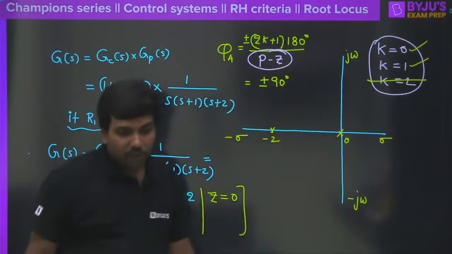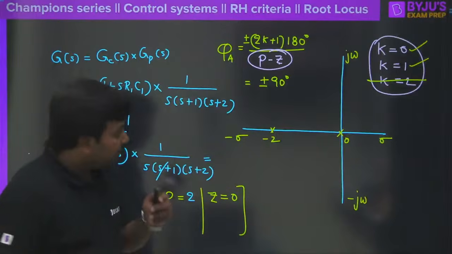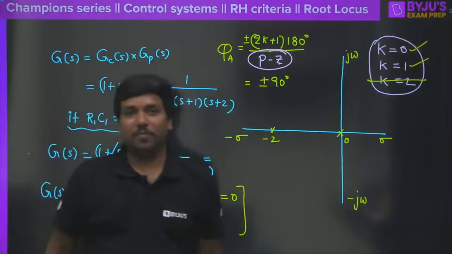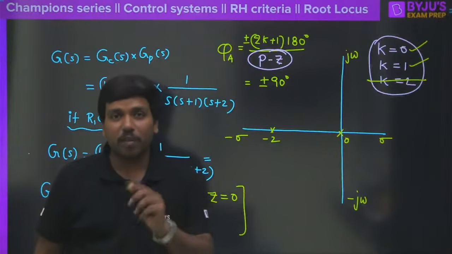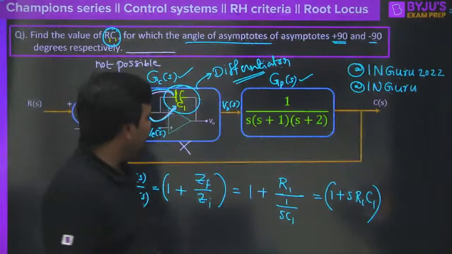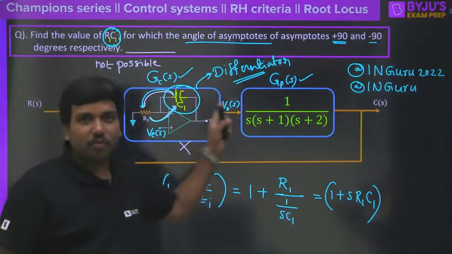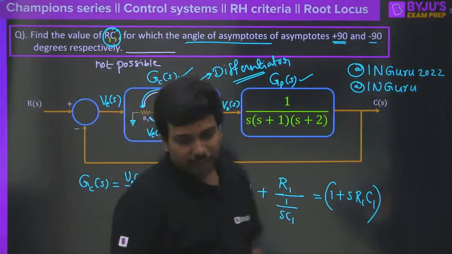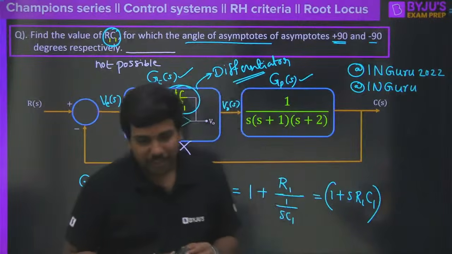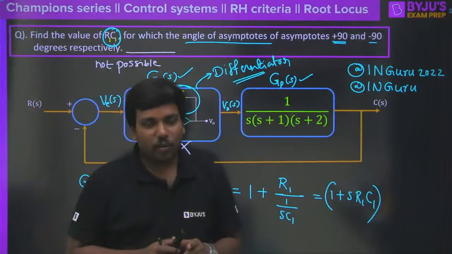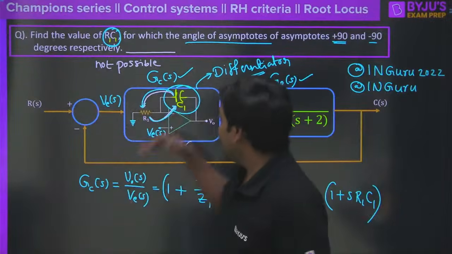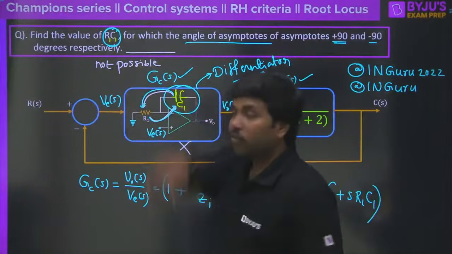Clear? So plus or minus 90 degrees you are going to get. That means now it's possible. Angle of asymptotes can be 90 degrees and minus 90 degrees when we use the differentiator for this function. Clear? So is it interesting? Everyone enjoyed, right? So intentionally I made the first one an integrator to show you that it's not possible.